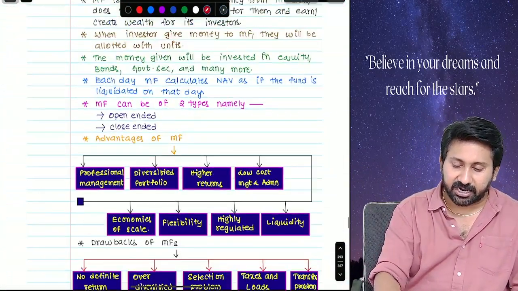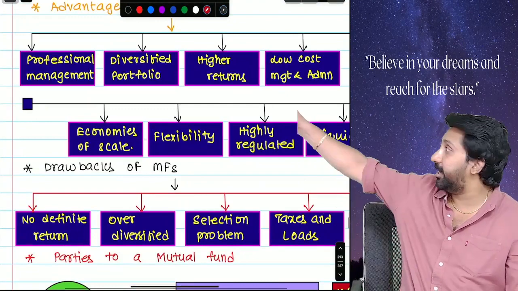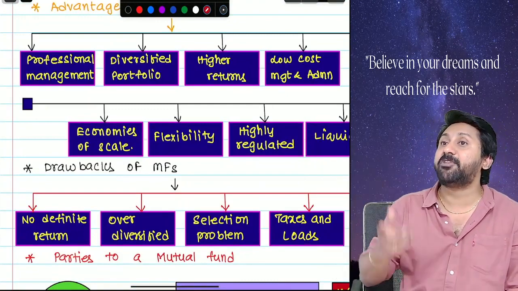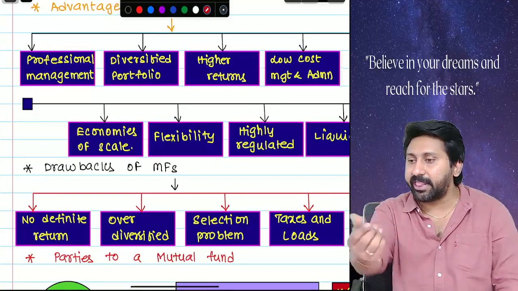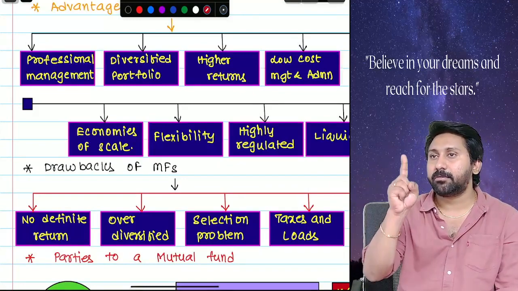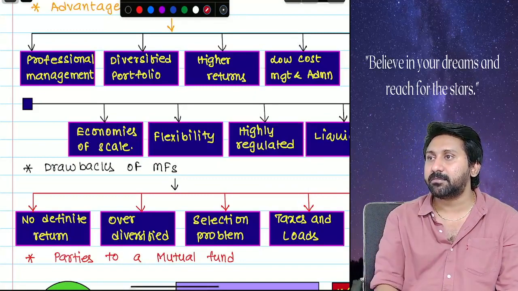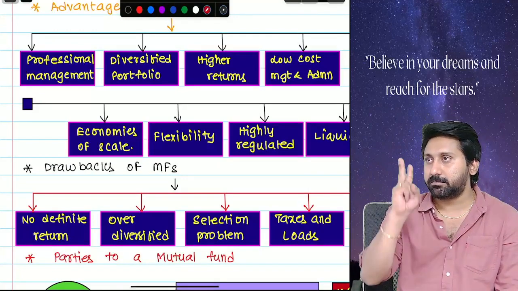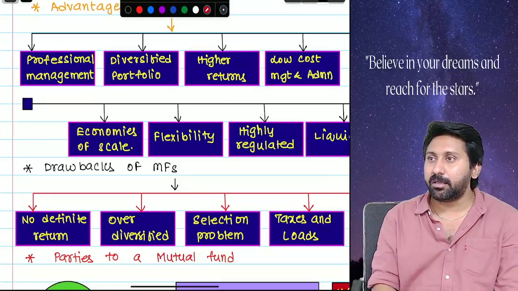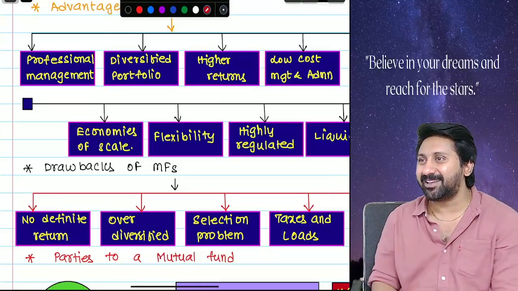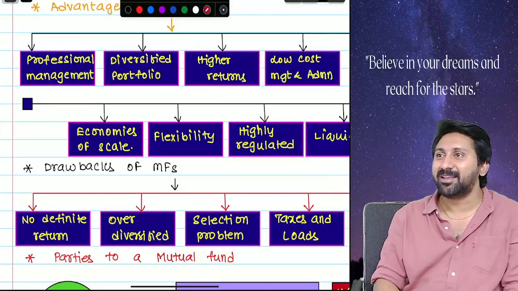The greatest advantage of mutual funds, the number one, is professional management. Who will manage? AMCs. Sir, tell the names of some AMC. JP Morgan and Chase. One. Second one. Tell one name if you know. Those are all small here. Indian based, na? Those are small.